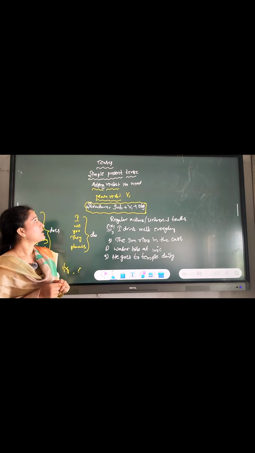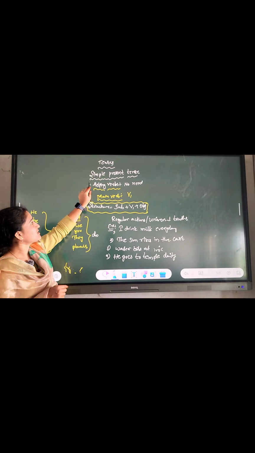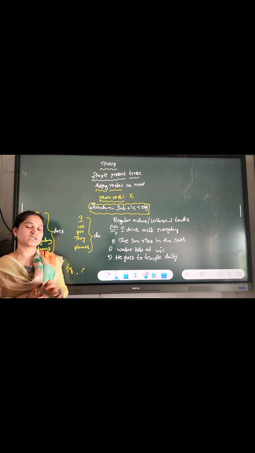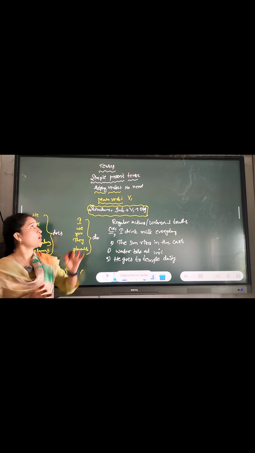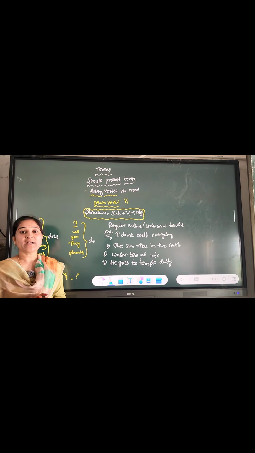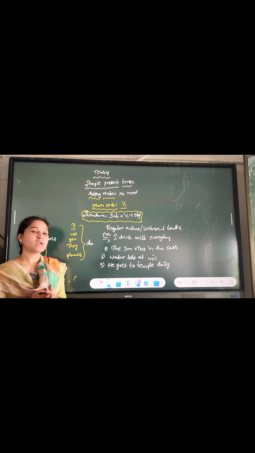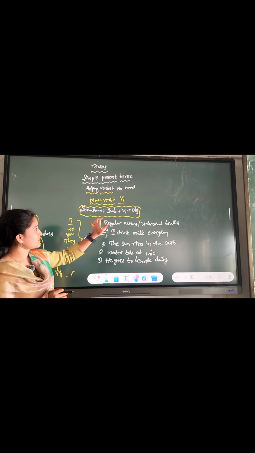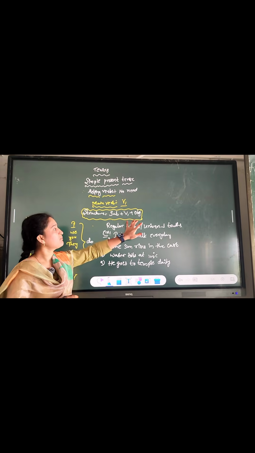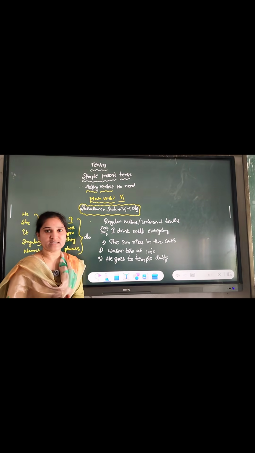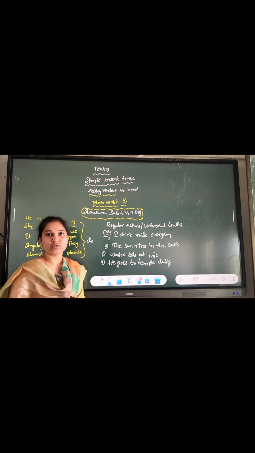Actually, every kind of tense has helping verbs and main verbs in the structure. But when it comes to the simple present tense, no helping verb is needed, and the main verb should always be V1. The structure is subject plus V1 plus object. And this tense is used for regular actions, as I said, for universal truths, and for proverbs also.